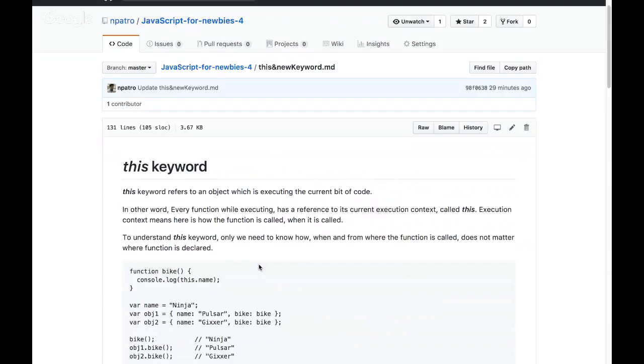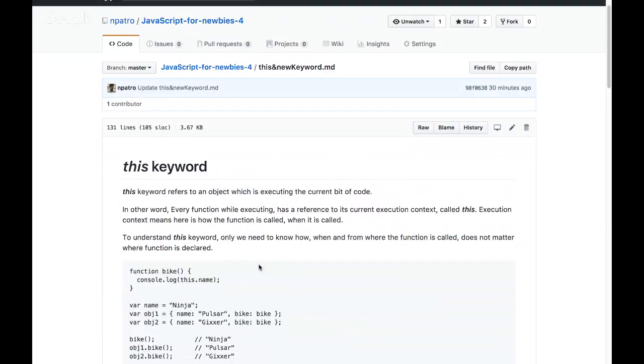JavaScript is all about functions. Whenever a function gets executed, it will have a reference to its current execution context, because every function executes in a context. Without the context, that function would not have any meaning.